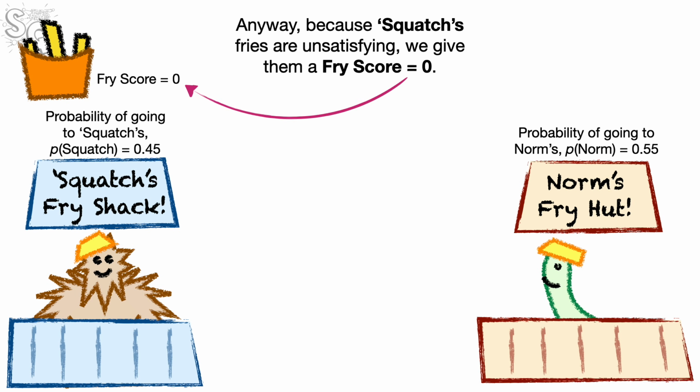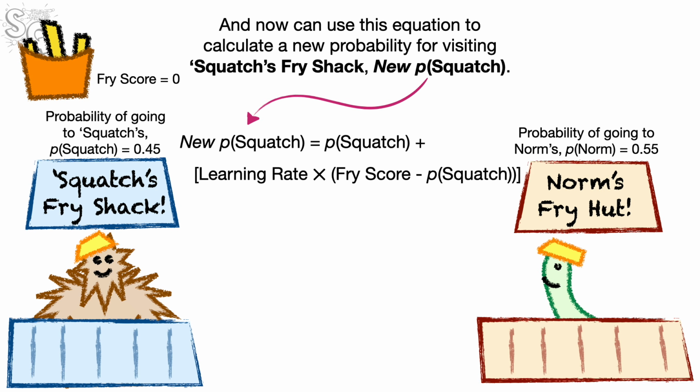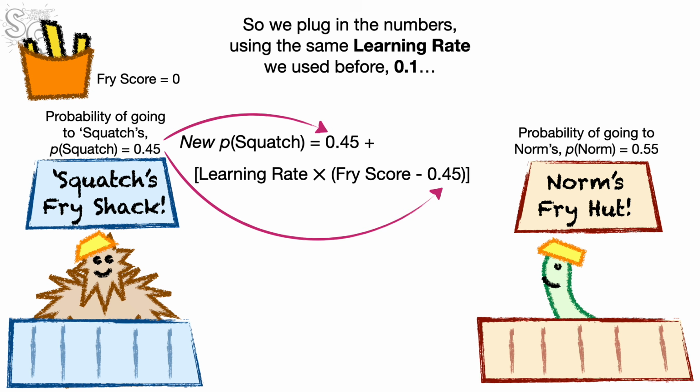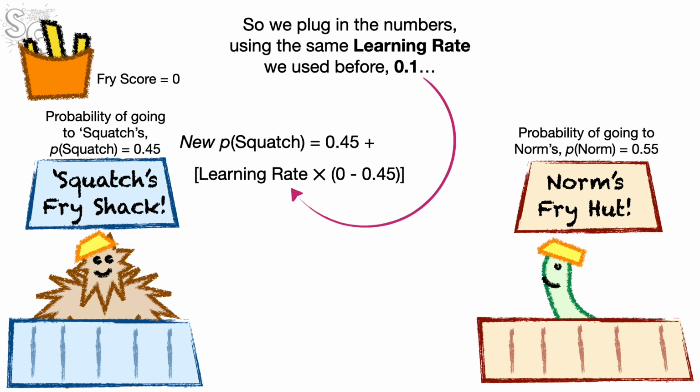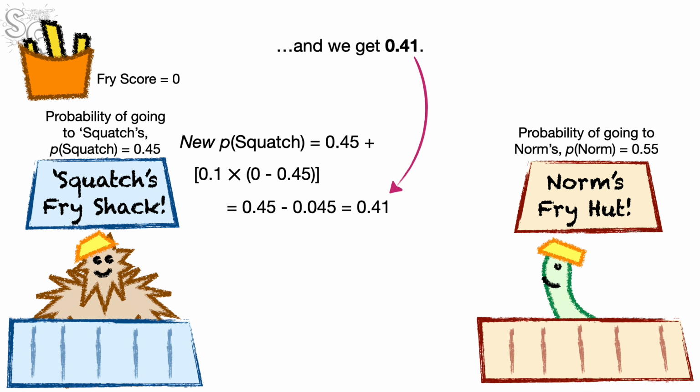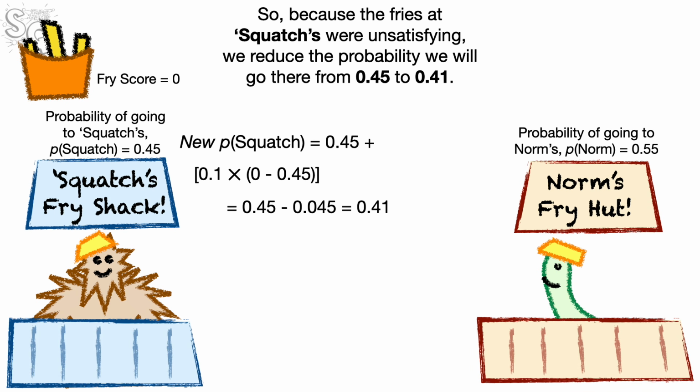Anyway, because Squatch's fries are unsatisfying, we give them a fry score equal to 0. And now we can use this equation to calculate a new probability for visiting Squatch's Fry Shack, new P Squatch. This equation is like the one we used earlier, but now we use P Squatch, the most recent probability for visiting Squatch's Fry Shack, instead of P norm. So we plug in the numbers using the same learning rate we used before, 0.1, and we get 0.41. So, because the fries at Squatch's were unsatisfying, we reduced the probability we will go there from 0.45 to 0.41.